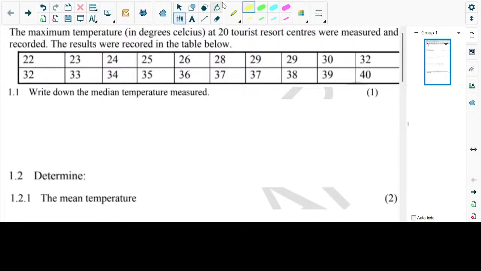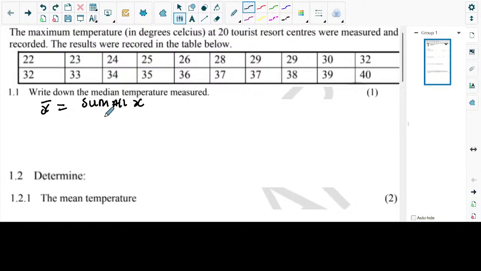Now with that being said, let's go to our mean. For us to calculate the mean, there are many ways in which we can do it. There's a formula that we use to calculate the mean. The mean is x bar, and x bar is equivalent to the sum of all the x values, all over n. So this is the formula that we use to calculate the mean.